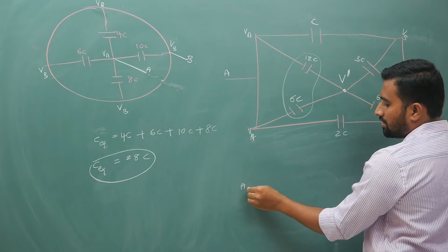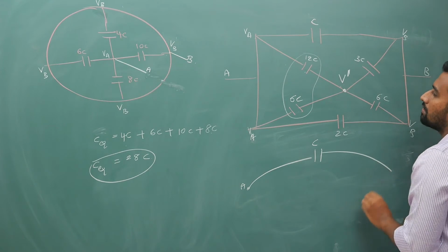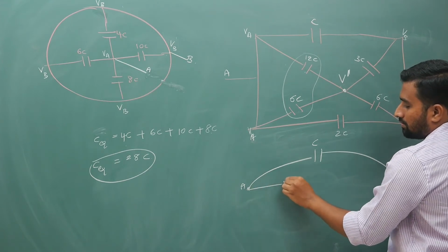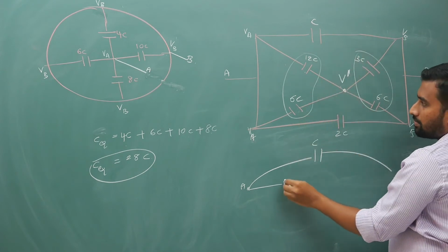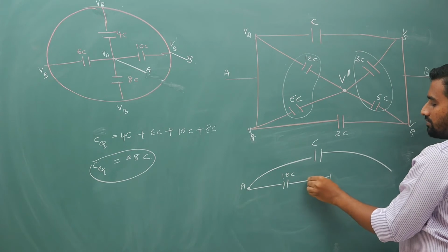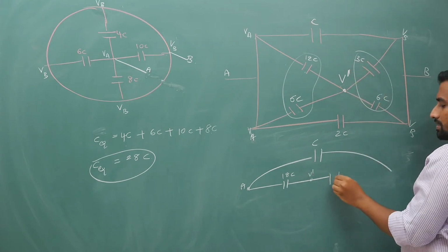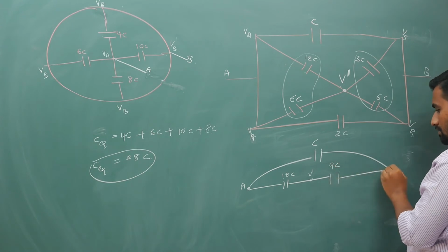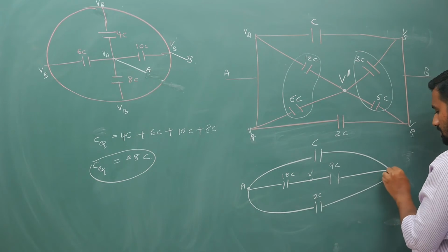So if I redraw the diagram, this part is C. Here you have 12 and 6, 18C, because they are in parallel, and 6 and 3, 9C. Between V dash and VB, 3 plus 6, there is 9C, and then one more 2C downwards.